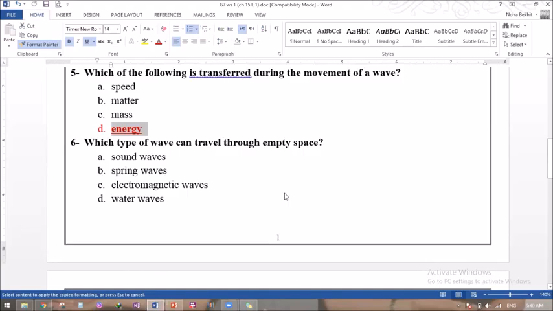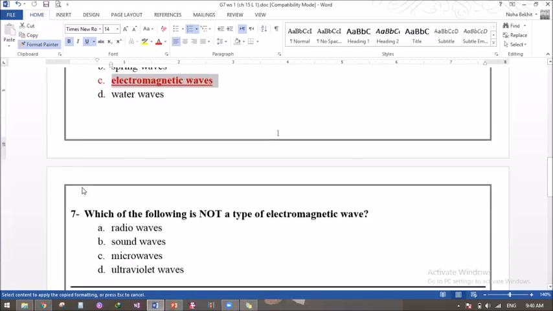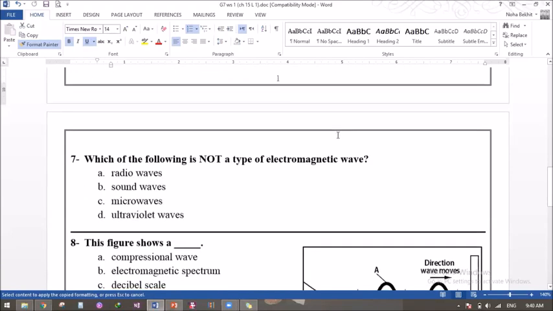Which type of wave can travel through empty space? Sound waves, spring waves, electromagnetic waves, or water waves? Yes, C. Electromagnetic waves.